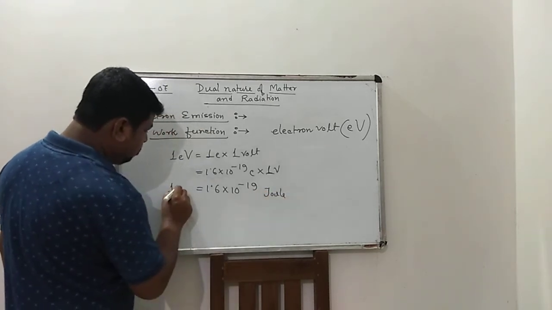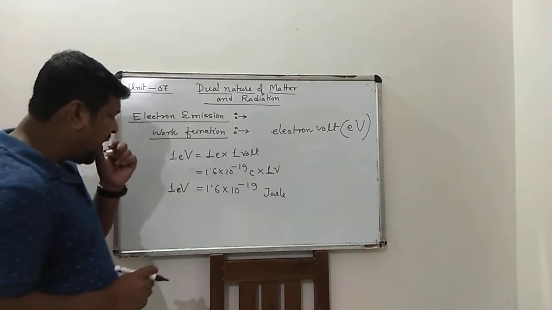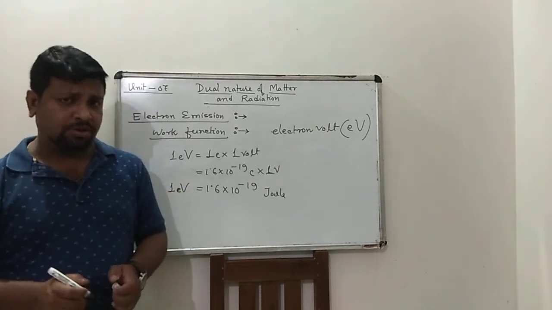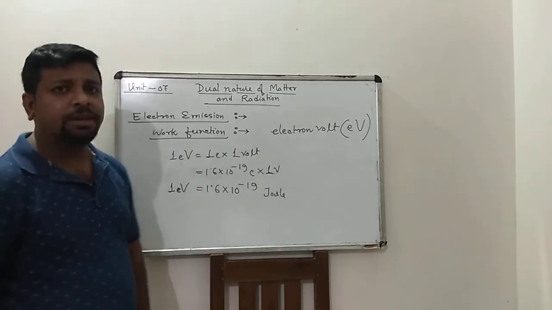So what is one electron volt? One electron volt is the energy attained by an electron when it accelerates through 1 volt potential difference.